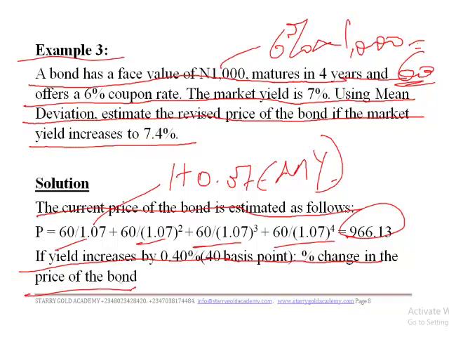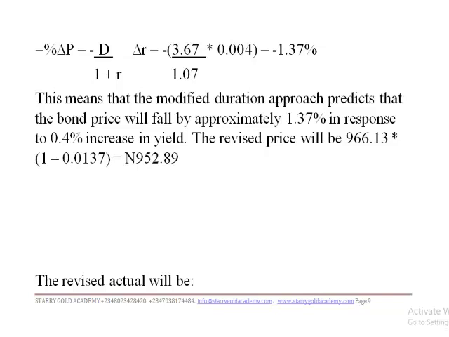We are saying that if the yield increases by 40 basis points, then we have the percentage of change in price. We want to look at what the implication of the increase is, and how it will affect our calculations and the price that we have. So the percentage of change in price is equal to